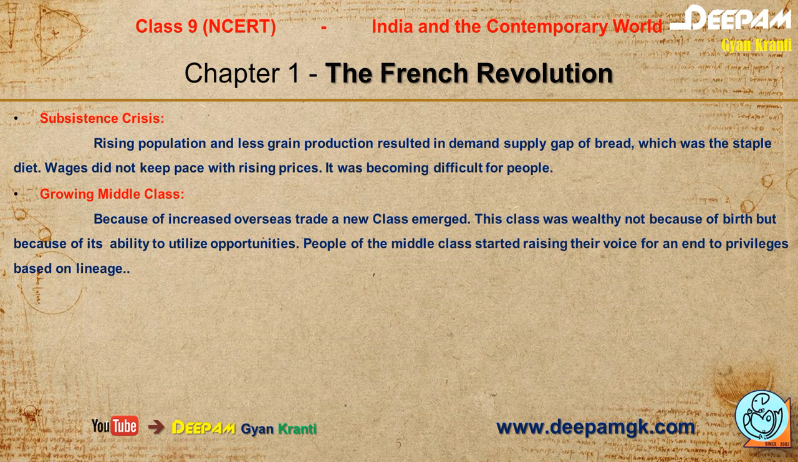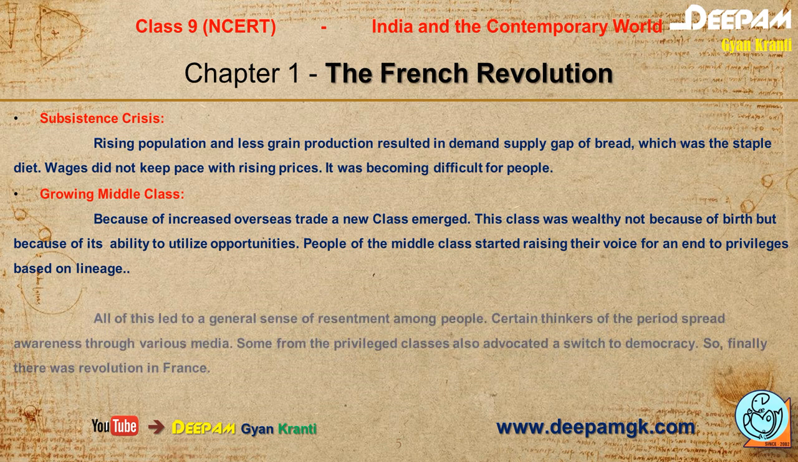The next point for this first question is the growing middle class. The middle class developed at this time. Because of increased overseas trade, a new class emerged. This class was wealthy, not because of birth, but because of its ability to utilize opportunities. People of the middle class started raising their voice for an end to privileges based on lineage.